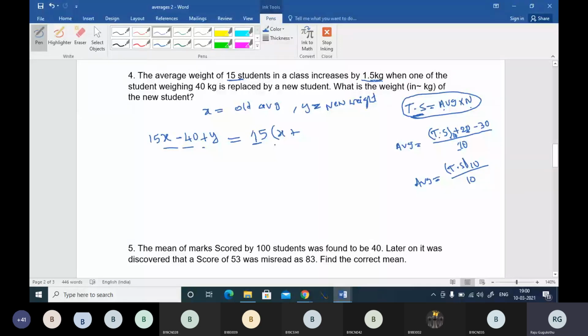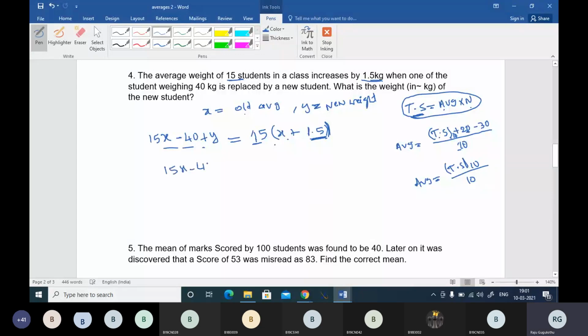Yes. So the total average should change by 1.5. So this should be equal to a 1.5 change in the old average. You can see the old average is x and a 1.5 increase is taking place due to removing one student of 40 kg and adding another student of y kg.